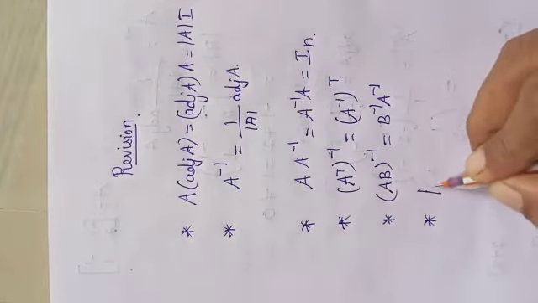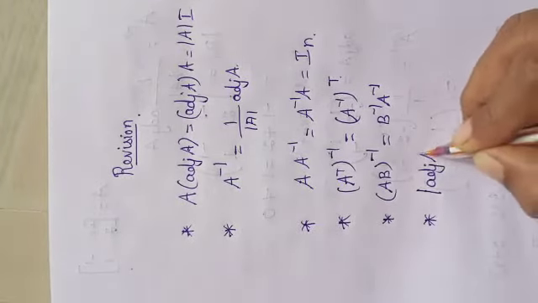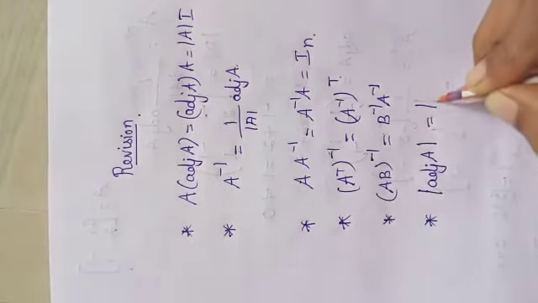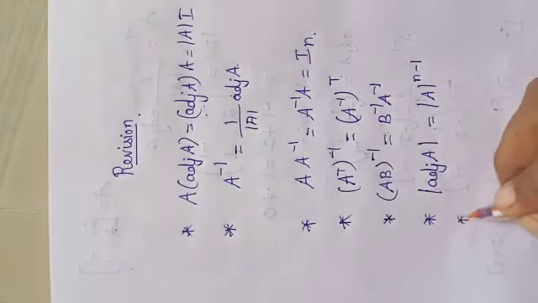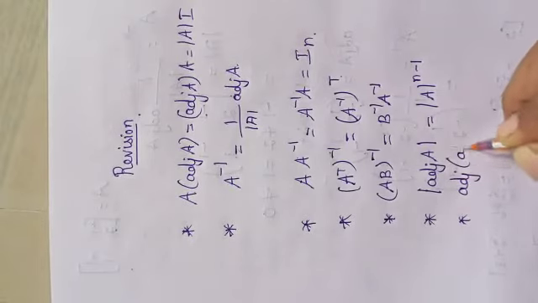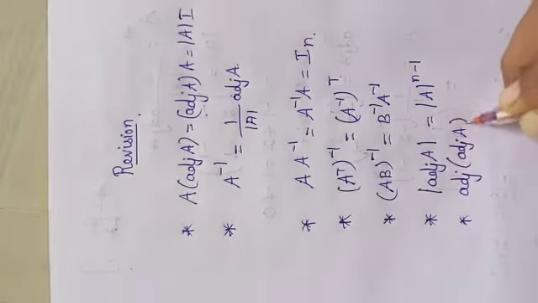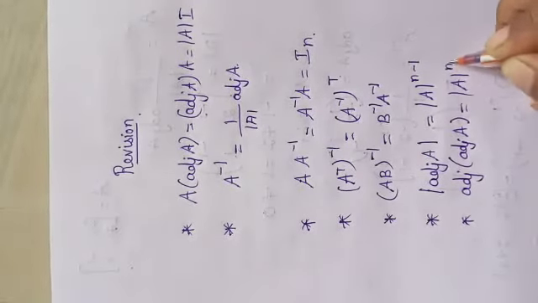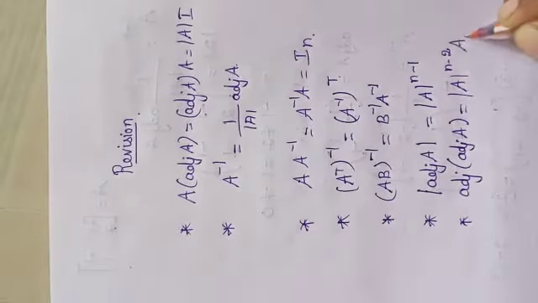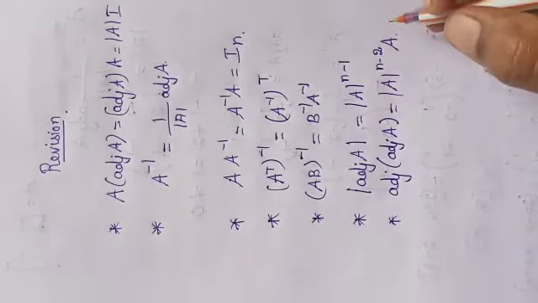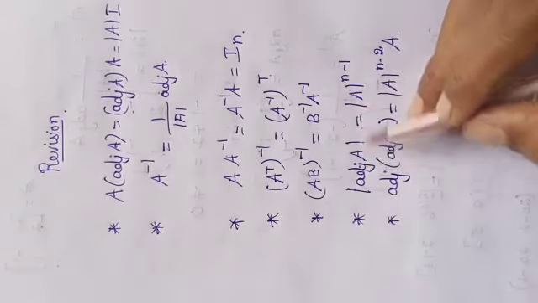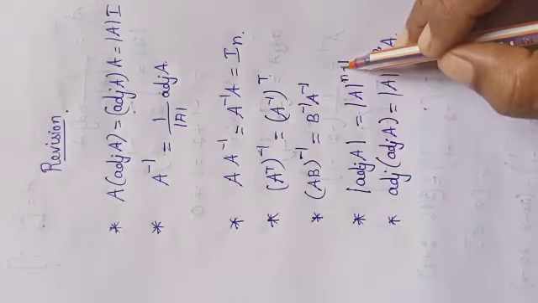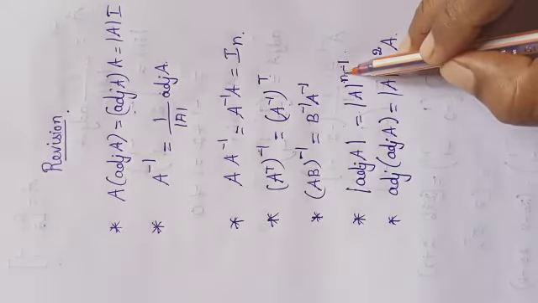Again, determinant of adj A is equal to determinant A power n minus 1. The same way, adj of adj A is equal to determinant A power n minus 2 into A. These are some of the main things we used. If it is a 3 by 3 matrix, determinant adj A will be equal to determinant A the whole square, since 3 minus 1 is 2.